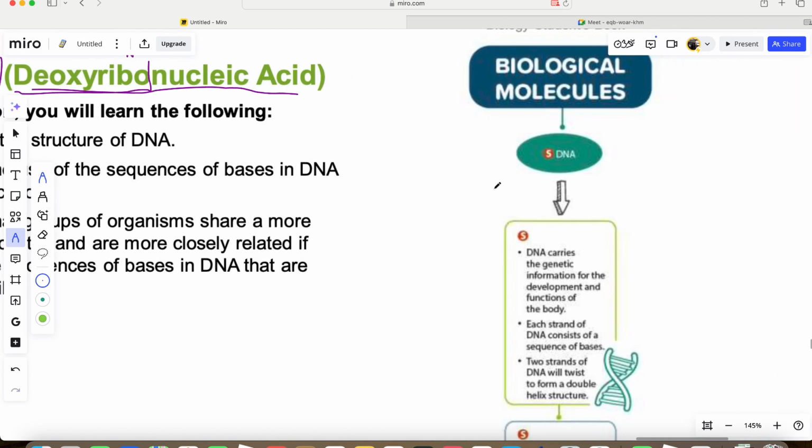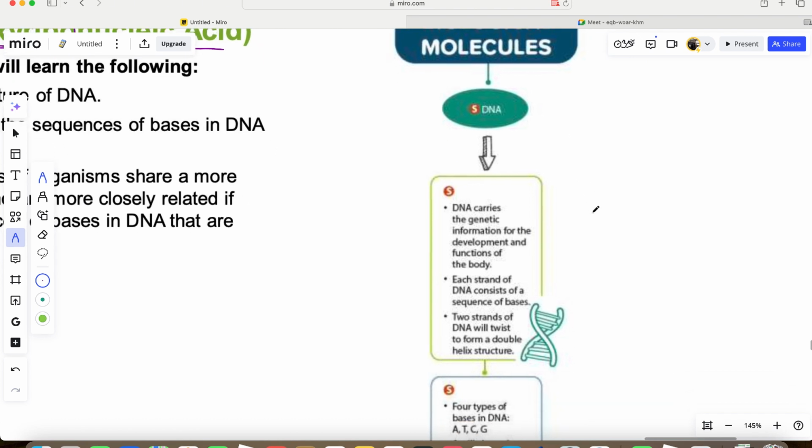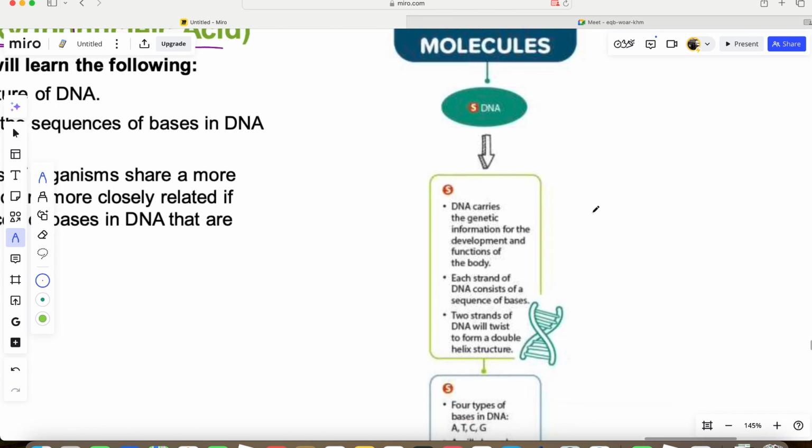Now what is DNA? This is the last part of our biological molecule class. A DNA carries the genetic information for the development and the functions of the body. The genetic information, what you are made up of. The code, the genetic information that defines who you are, how you look, your behavior, and all of these things.